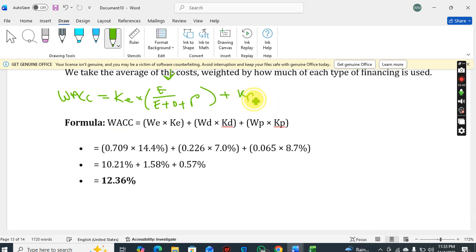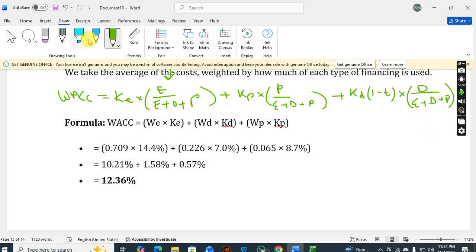Plus the cost of preference shares multiplied by the weightage of the preference shares, P over E plus D plus P, plus the after-tax cost of debt, KD (1 minus T), multiplied by the weightage of debt, D over E plus D plus P. Okay, so basically in this formula it's just the weightage times the cost. Weightage times the cost.